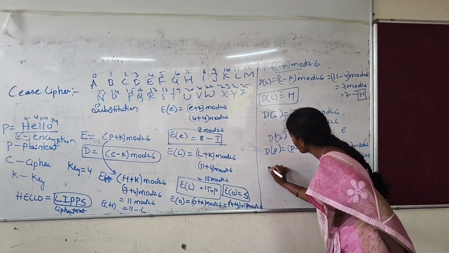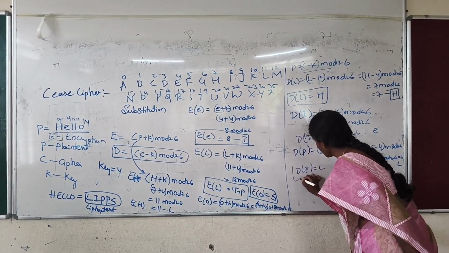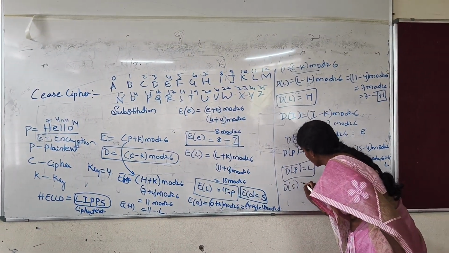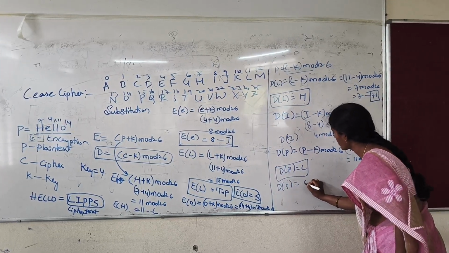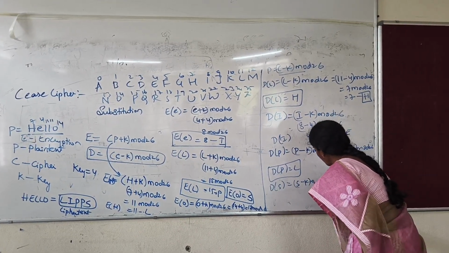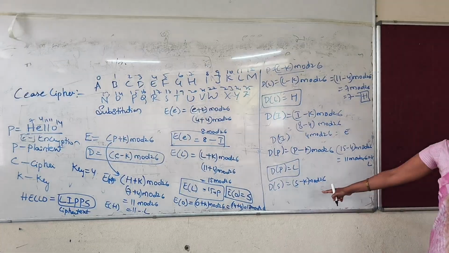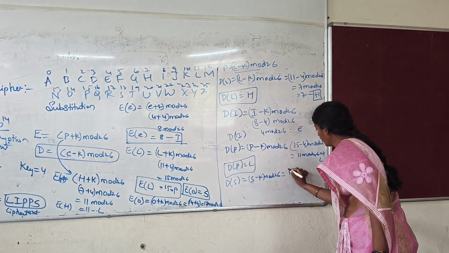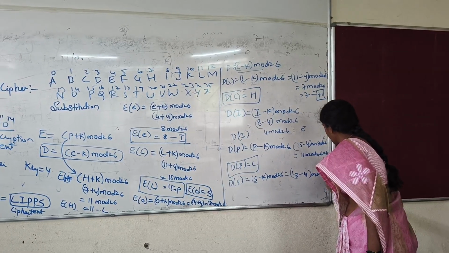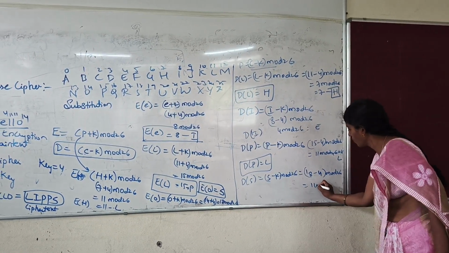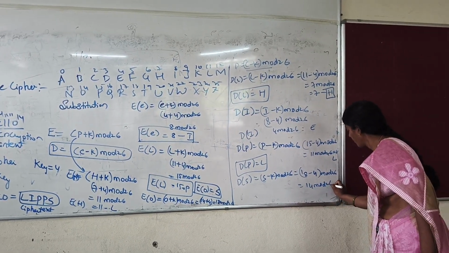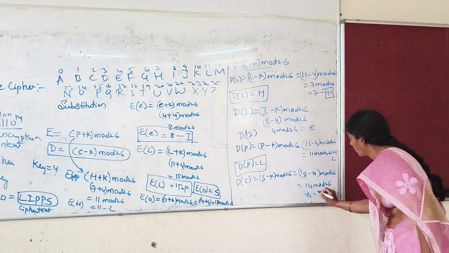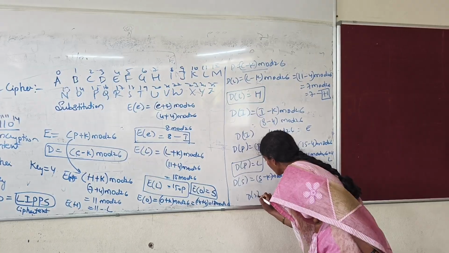L. So D of P you are getting L. Then now we have the last letter S. D of S is equal to S minus K mod 26. What is the S value here? 18 minus 4 mod 26. Then 18 minus 4 is 14 mod 26. What is the value of 14? O. So D of S is equal to O.